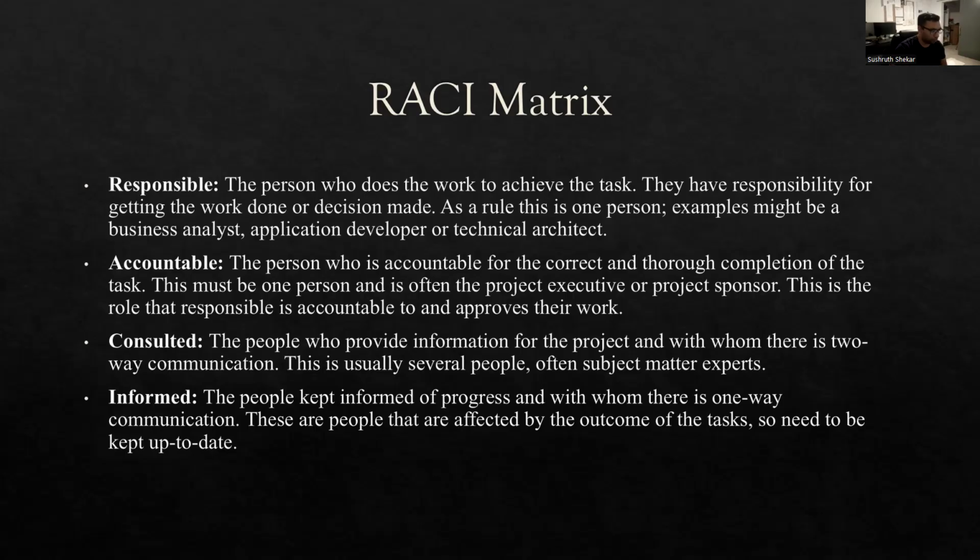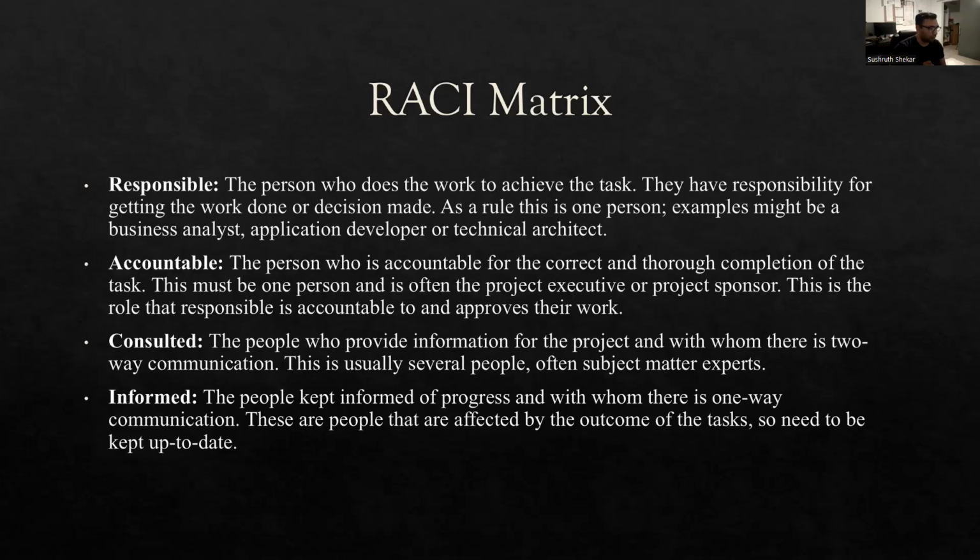Next is informed: people kept informed of progress, with whom there is one-way communication. These are people affected by the outcome of the tasks, so they need to be kept up to date. You have to inform your project sponsor about the progress being made. All the director level staff, the executive level staff, the project sponsors, they are all informed. So every month or bi-weekly, you send status reports and inform them about the status of the project. If there are any challenges, dependencies, risks, or issues, they need to be informed about it, right?